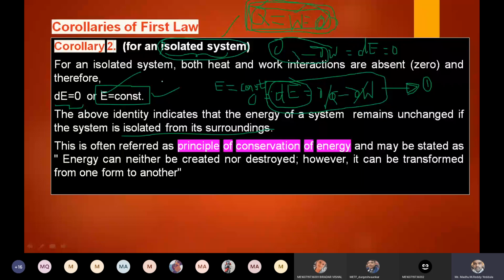Corollary 1 is for a process. Corollary 2 is for an isolated system. For the process, I can say dE is equal to dou Q minus dou W. For the isolated system, in the absence of heat and work, dE is equal to zero, nothing but energy is constant. Tell me any doubt till two corollaries. Corollary 1 and corollary 2.